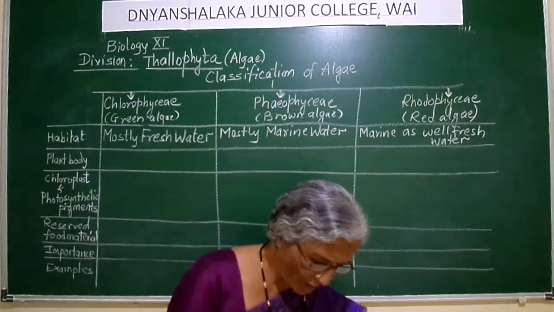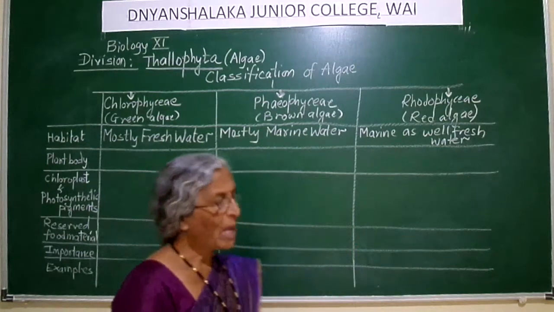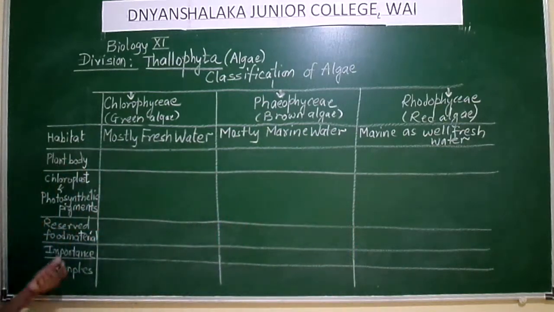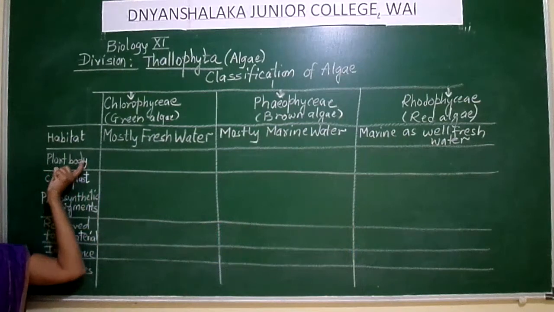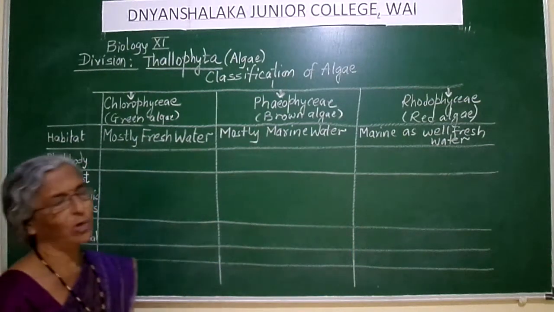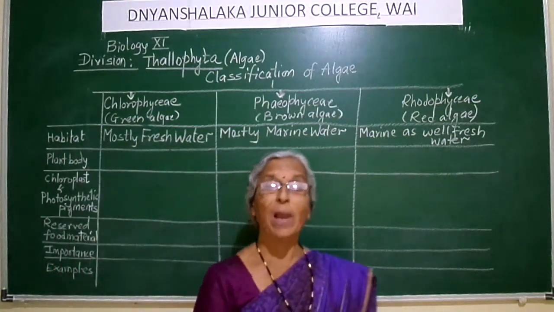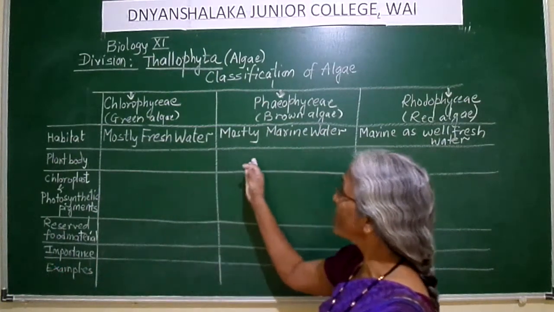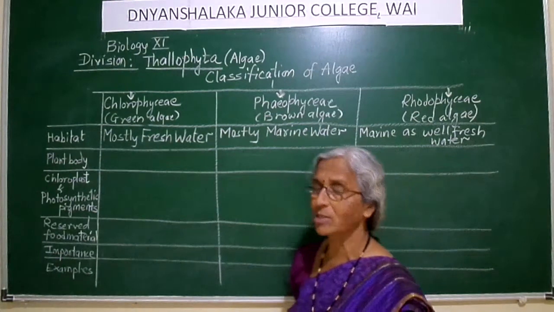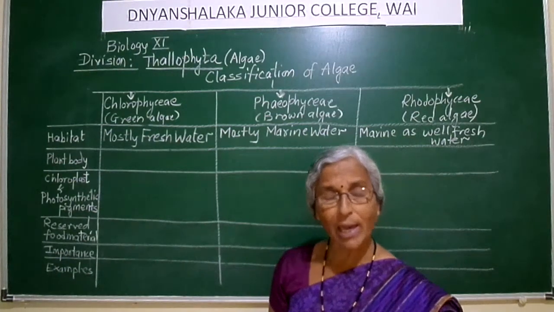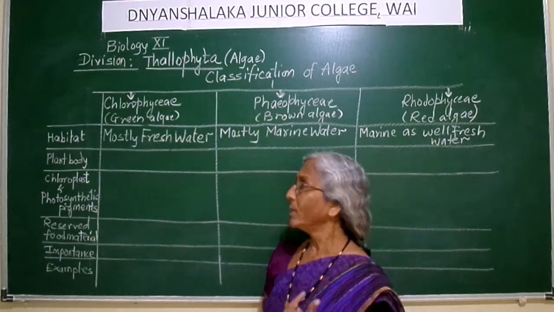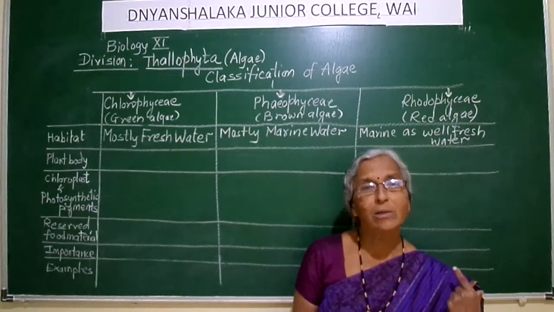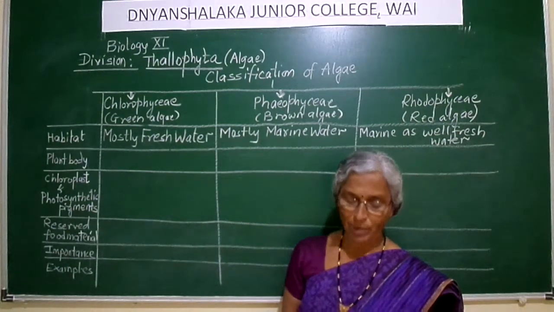Okay. Now we'll go for the next point of distinction, and the next point of distinction that we are having here is the plant body. So here we are going to differentiate these three classes of algae depending upon the difference in the plant body.